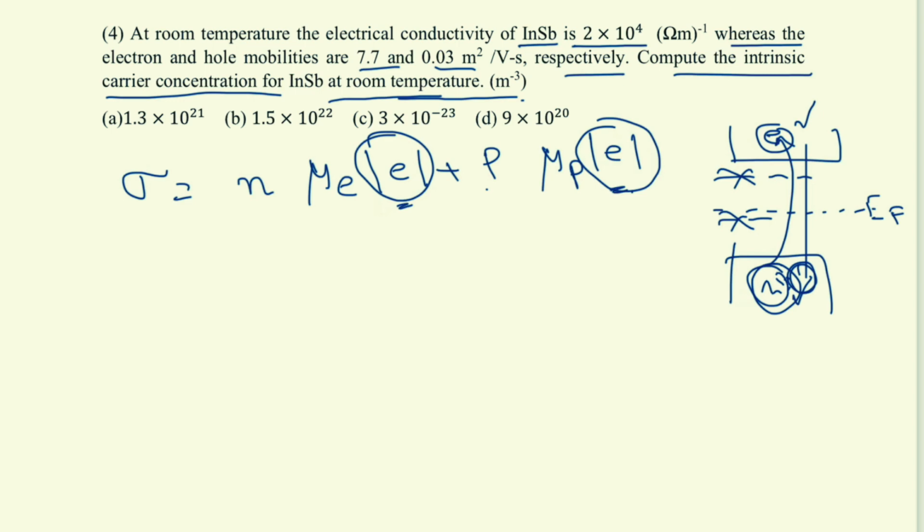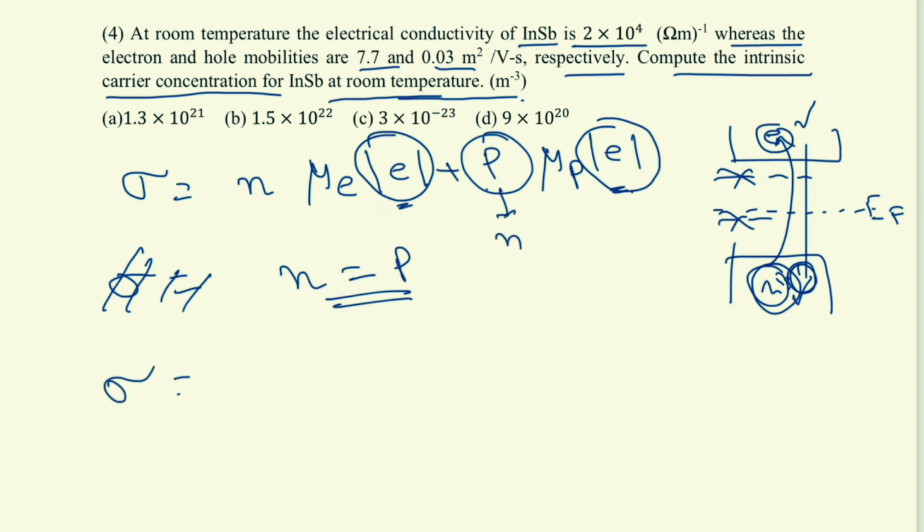So that is why N equal to P, and in place of P we can write N. So what will happen? Sigma equal to N into magnitude e into mu e plus mu h. By the way, their mobility is different, obviously.